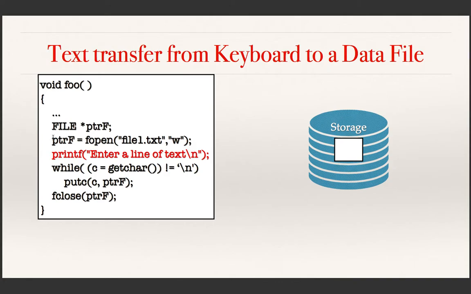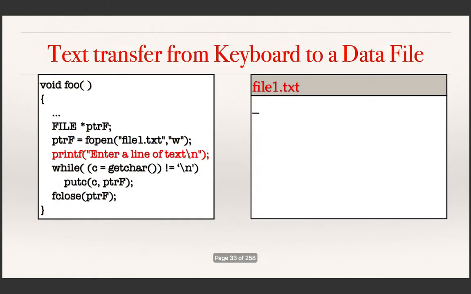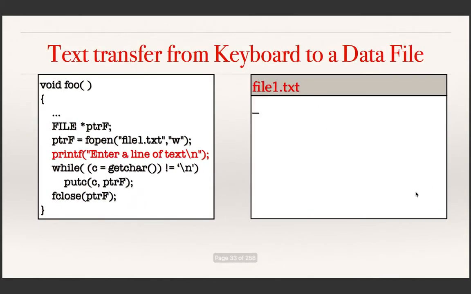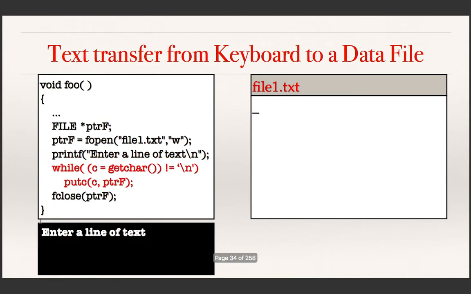So I now have the address of the buffer in ptrf, and whenever I want to access that file, I can access it through ptrf. The next statement is a printf statement, so it just prints that text. This is how the file is created. It created a file, file1.txt, and the index is now at the 0th position. Now if you execute this printf statement, that text will be displayed: enter a line of text.